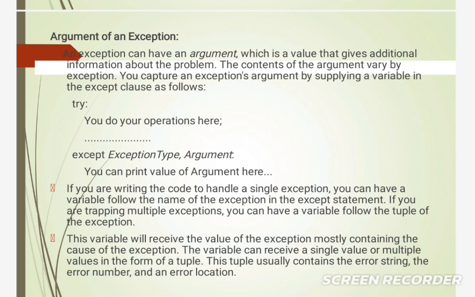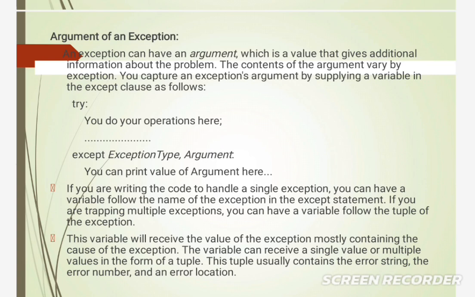Next, argument of an exception. An exception can have an argument, which is a value that gives additional information about the problem, and following is the syntax. Try, operations performed here inside that try block.